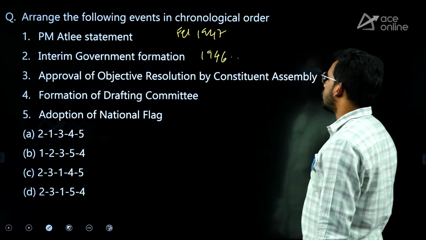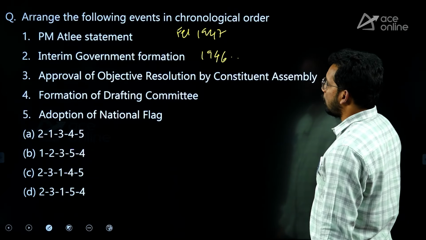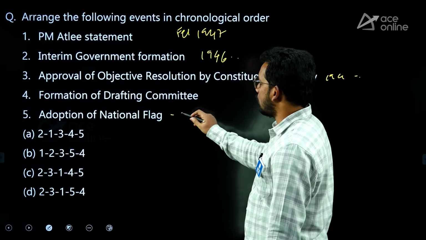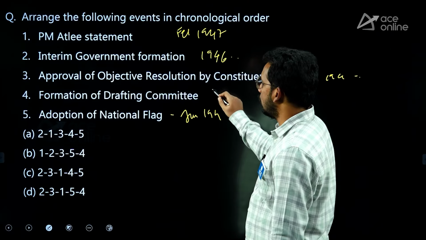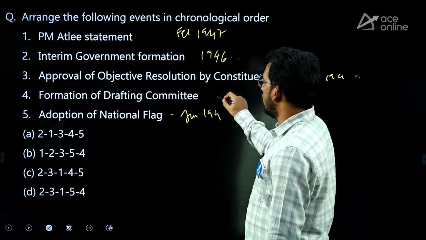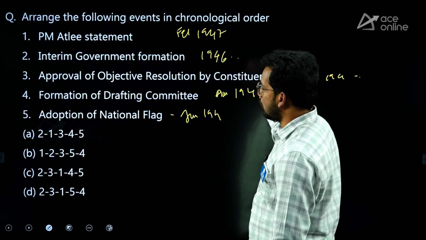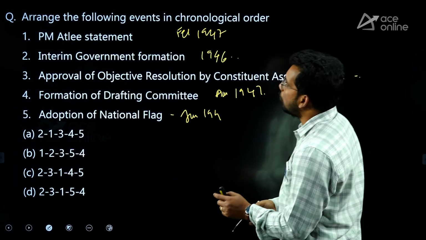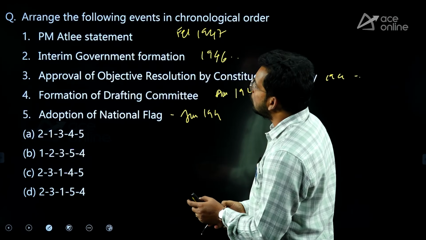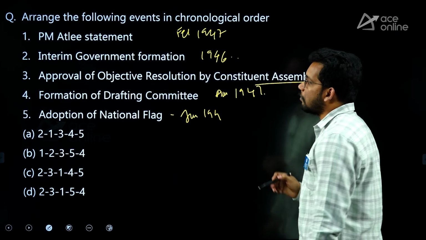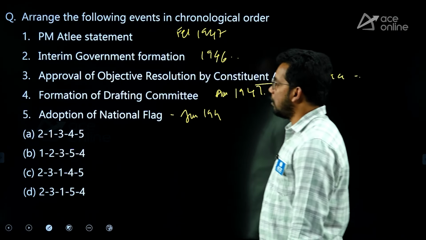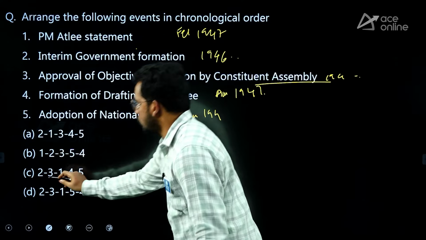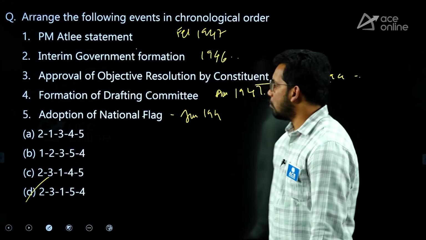Approval of the objective resolution of the Constituent Assembly, January 1947. Okay, adoption of the national flag, July 1947. Formation of the drafting committee, August 1947. So which one is first? 2. Then we have 3 in January 1947. 2, 3, then 1, then 5, 4. So the answer is D. Very close, but yeah.